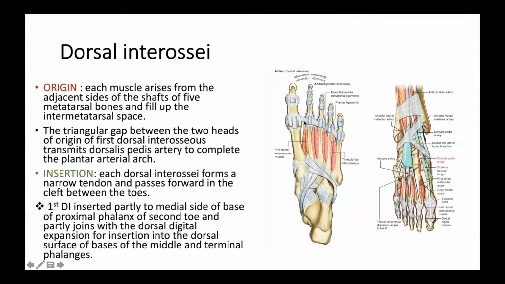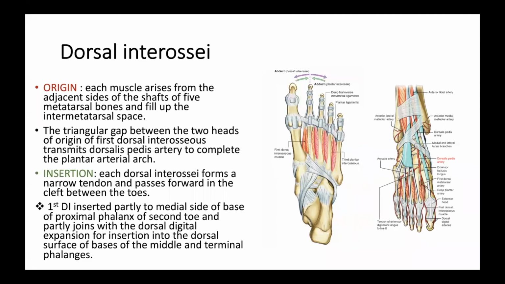Yes, sir. This tendon is passing between the first and second toe. This tendon is passing between the second and third toe. This tendon is passing between the third and fourth toe. This tendon is passing between the fourth and fifth toe. So these muscles form narrow tendons, and these narrow tendons pass forward in the clefts between the toes.